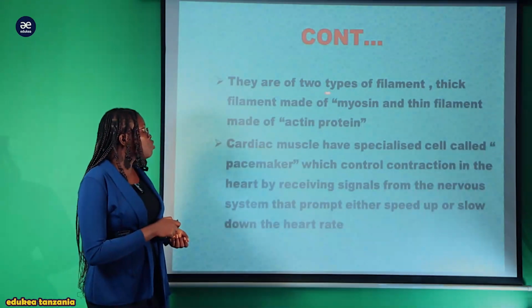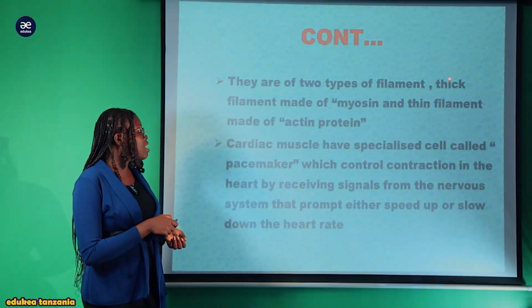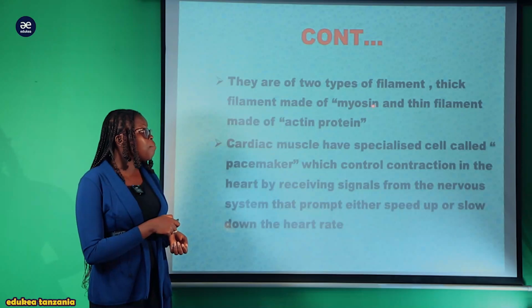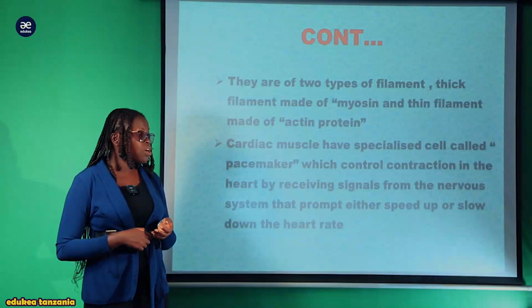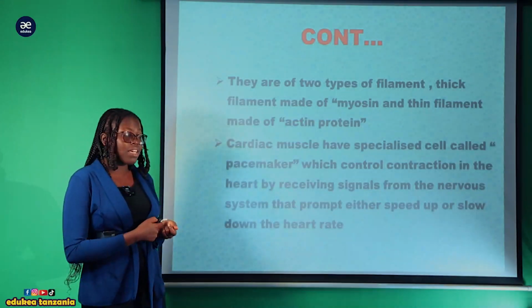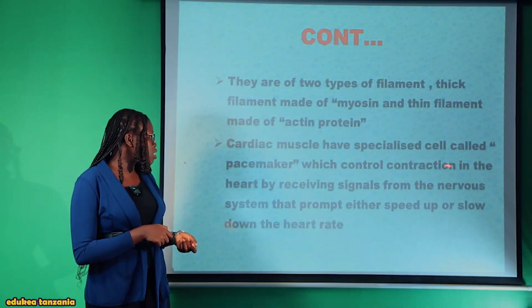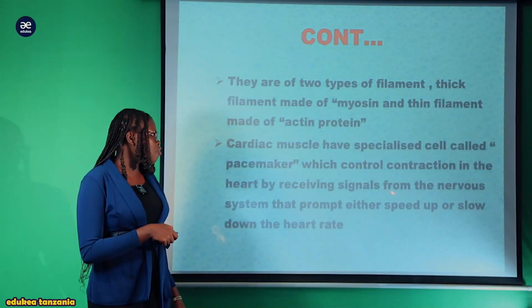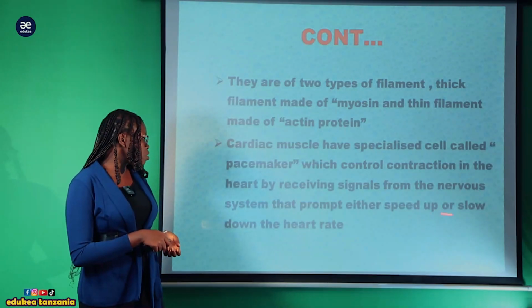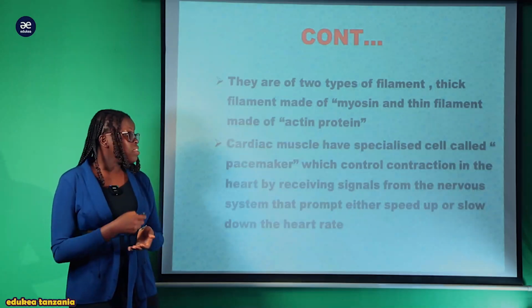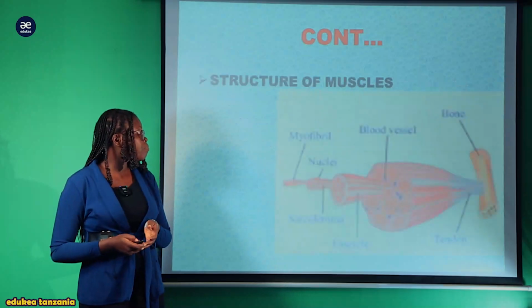Vile vile there are two types of filaments ambapo zimetengeneza muscle, kuna thick na thin filament. Na this thick filament is made up of myosin protein and a thin filament made up of actin protein. And within the cardiac muscle there are specialized cells ambayo inaitwa pacemaker cell. This pacemaker cell is the one which controls the contraction in the heart by receiving signals from the nervous system ambayo ni autonomic nervous system that promptly either speeds up or slows down the heart rate. So this is one of the adaptation and the general structure of the muscles.